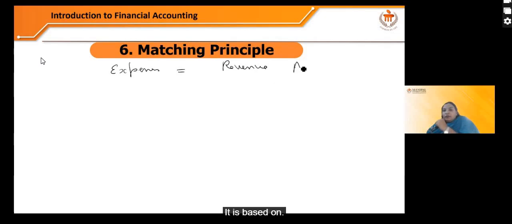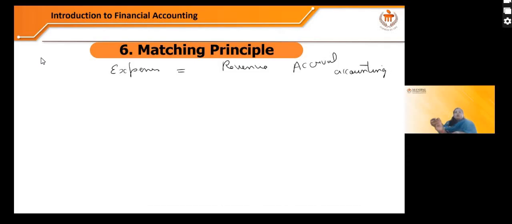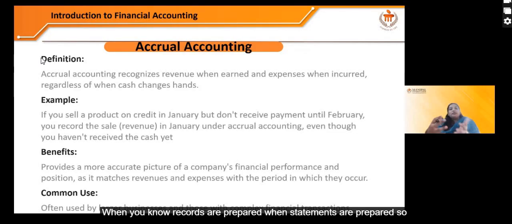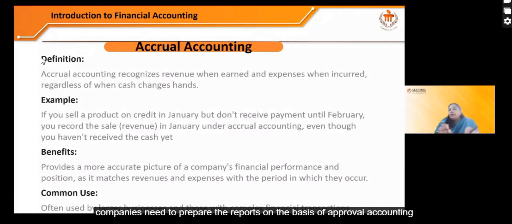It is based on accrual accounting. Now, what is that? First, you need to know what accrual accounting is. When records are prepared, when statements are prepared, companies follow, as per the GAAP, the generally accepted accounting principles, that companies need to prepare the reports on the basis of accrual accounting only. But a few businesses prepare on the basis of cash as well.